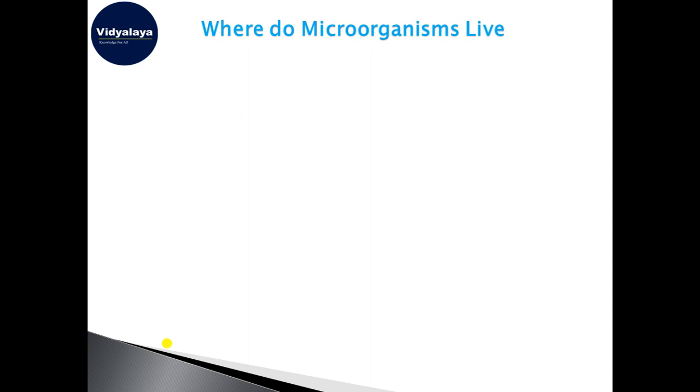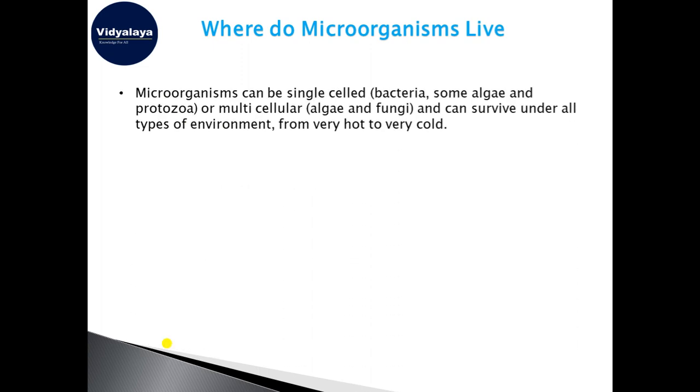In the beginning of the chapter, we had discussed that they can survive a huge difference of temperature, from a very hot climate to a very cold climate. They can live in the Thar desert, and also in the tundra region. So the first point is microorganisms can be single-celled, like bacteria, algae, protozoa, and some fungi, and they live in all kinds of environments, from very hot to very cold.